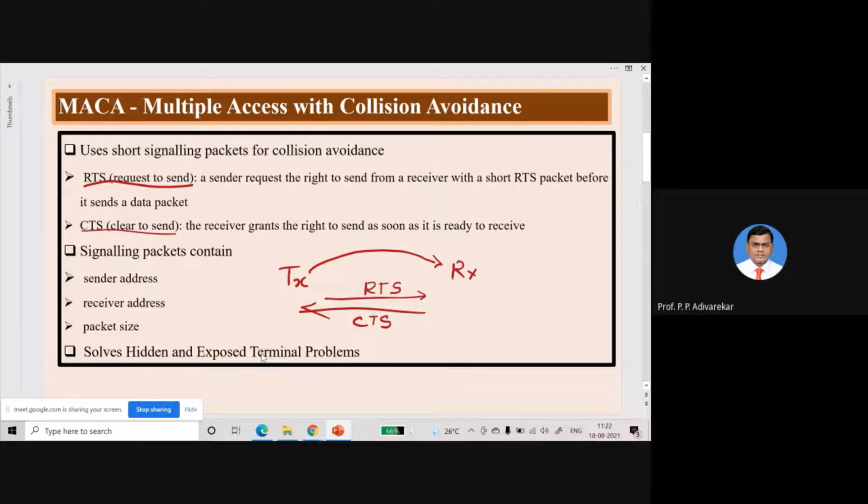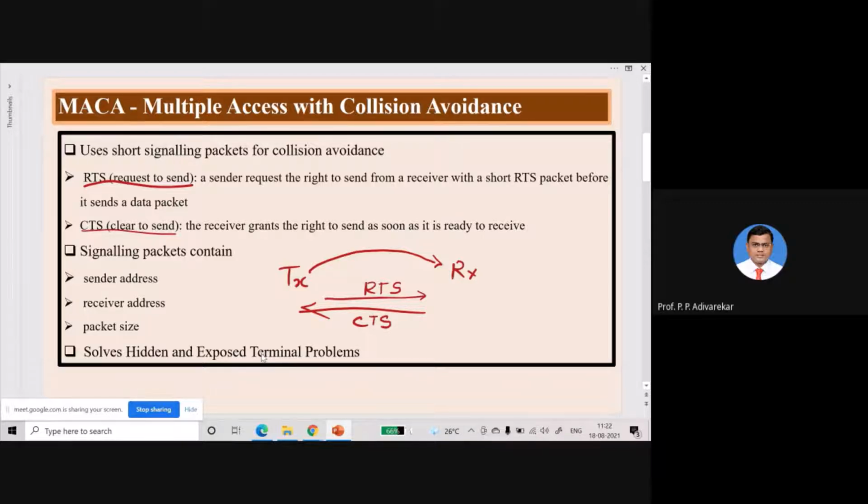So what are the contents of this signaling packet, that is of RTS and CTS? RTS and CTS basically contain simple information like who is the sender, that means the sender address, then the receiver address, and the size of the packet that it wants to transmit.